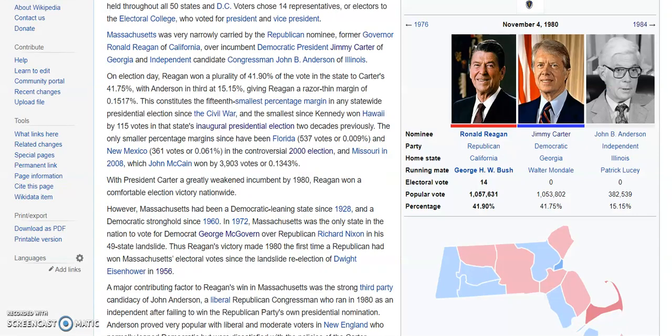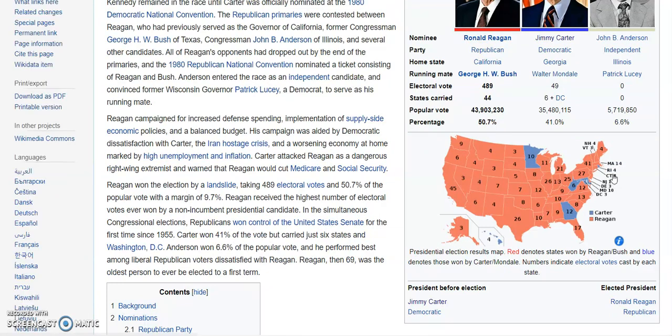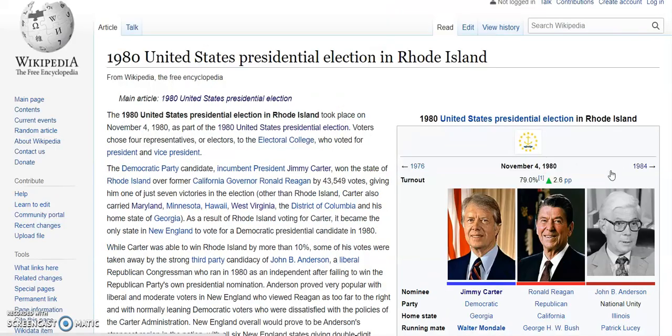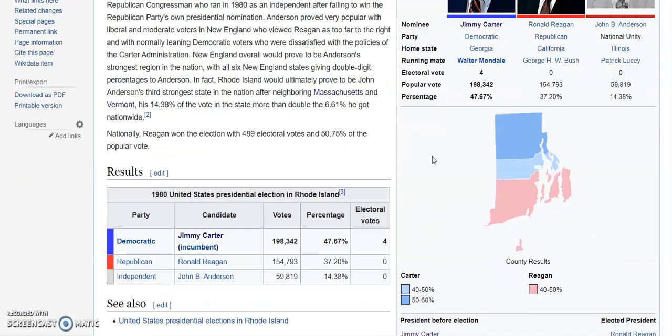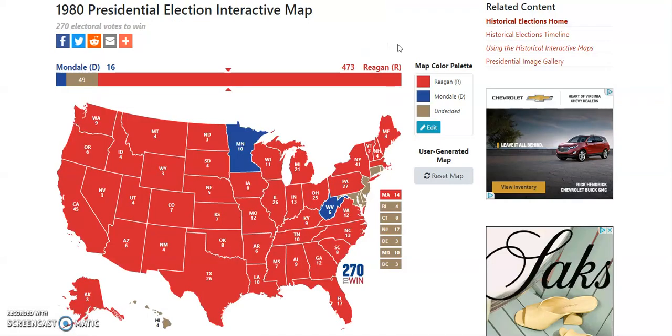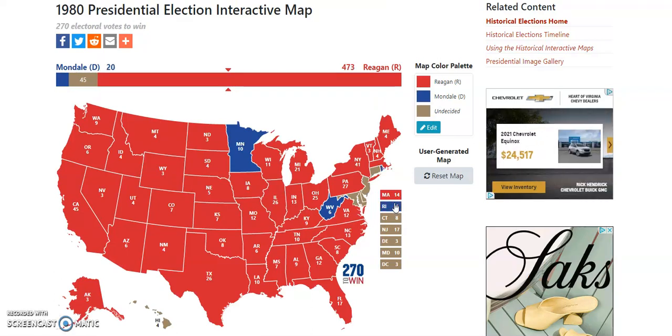I believe Rhode Island, however, went Carter by at least 10 points. I'm going to double check that. So yeah, about 10 points. And because of that, I believe it could go Mondale. In 1984, definitely, if this was the 84 scenario, I'd give it to Reagan. But because of it being 1980, I believe this could go Mondale since it did go Carter.